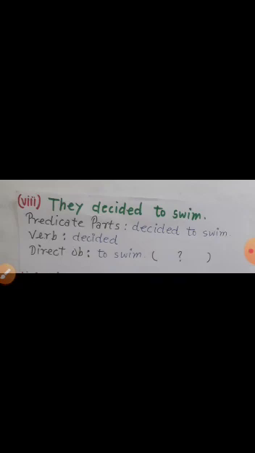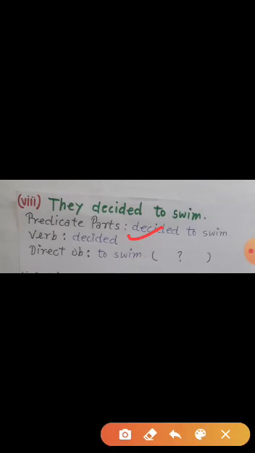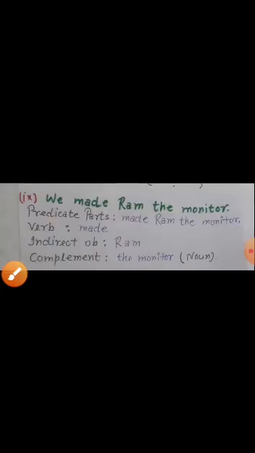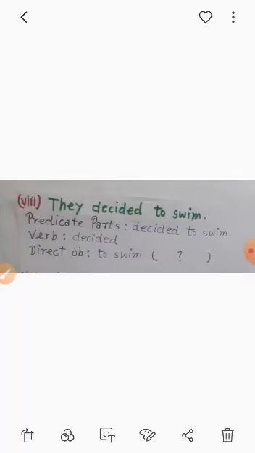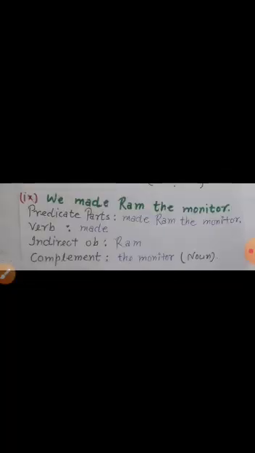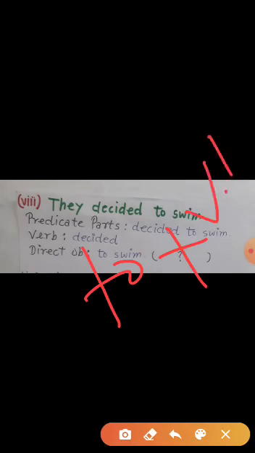Next, they decided to swim. In this, decided is verb and direct object is to swim. Can you tell me what is the structure of this verb? If you remember, then it is infinitive type, means to plus first form of the main verb. This is the structure of infinitive verb. So to swim is direct object.